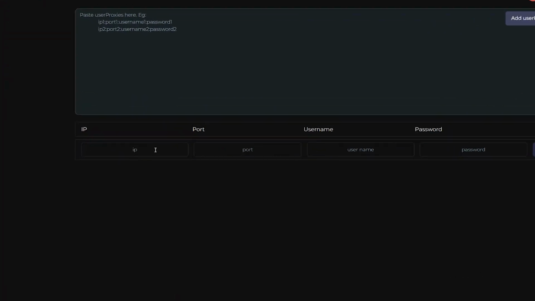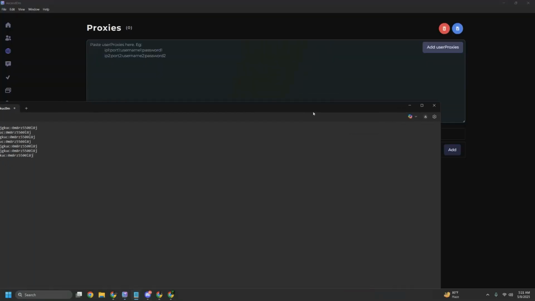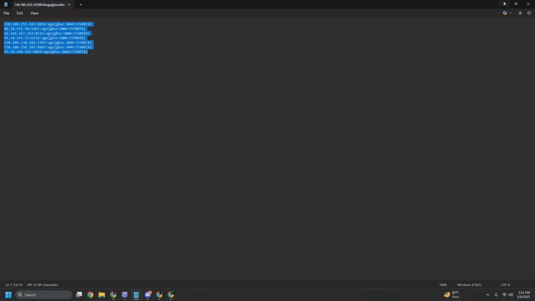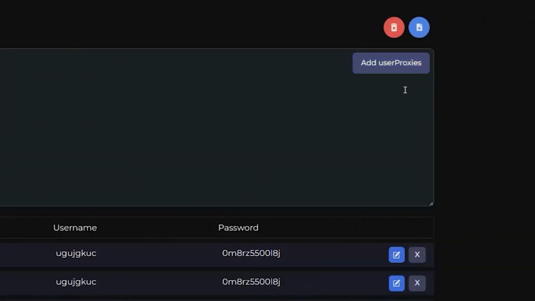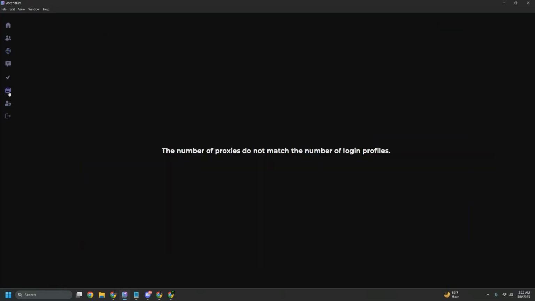In order to do that, you can of course type in the fields here, or what I'm going to do here is I have the proxies here in this format, which you can get when you export. And we have made it very easy because you can directly copy and paste it here and press the add proxies.